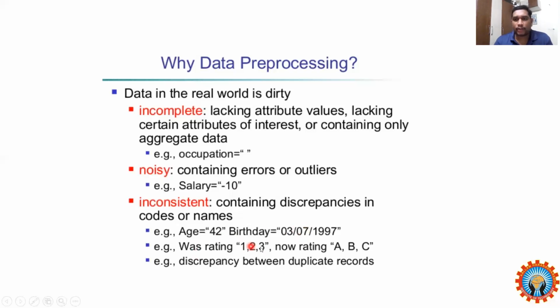Similarly, ratings like 1, 2, 3 were assigned as 5-star rating, 4-star rating, but nowadays we are not assigning numeric values; we are assigning categorical, alphabetic values. There can also be a discrepancy between duplicate records: if I have two duplicate records, you have to identify the difference between those two records. So we say data is dirty when it is incomplete, noisy, and inconsistent.